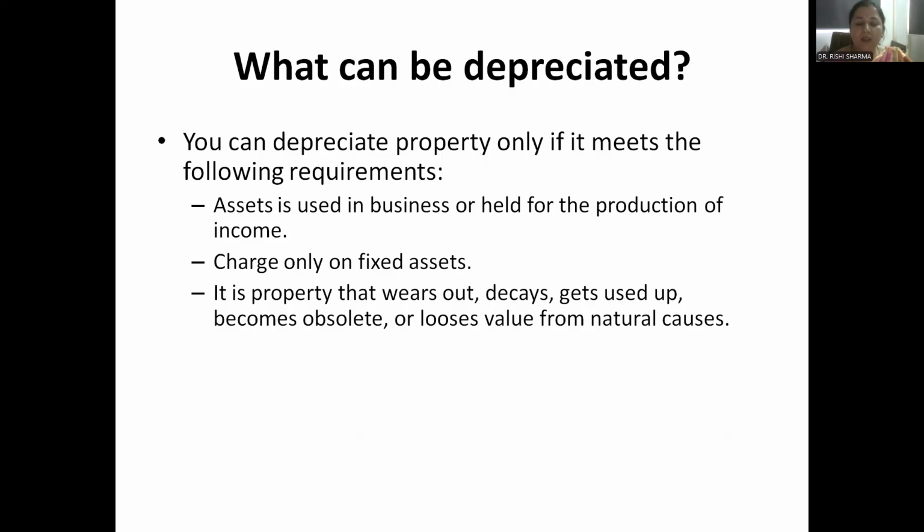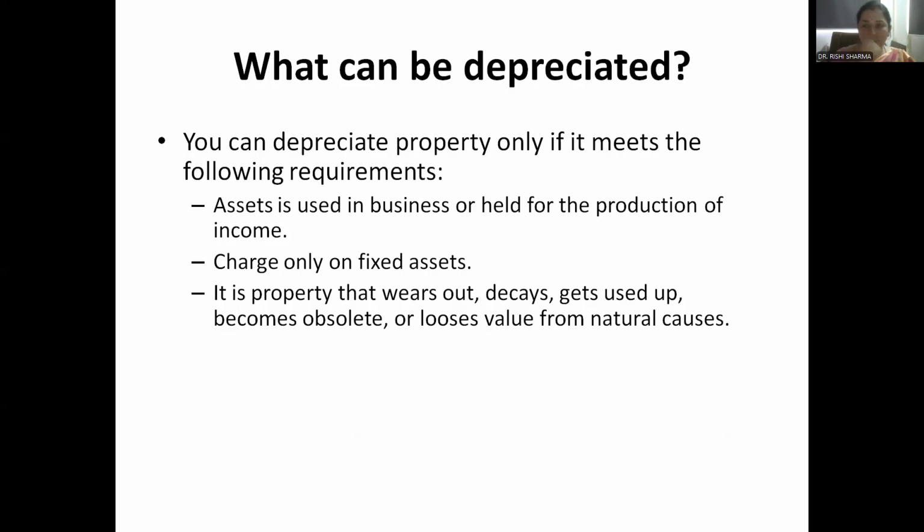What can be depreciated? You can depreciate property only if it meets the following requirements. First, the asset is used in the business or held for the production of income, or used for production, manufacturing or providing services. Second, depreciation is charged only on fixed assets, the property that wears out, decays, gets used up, becomes obsolete, or loses value from natural causes.